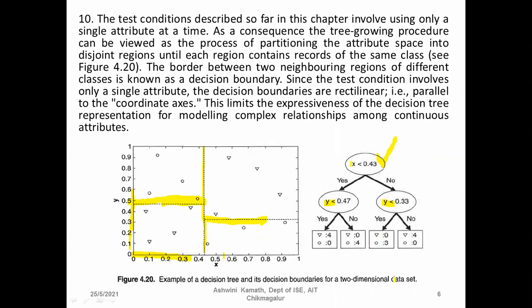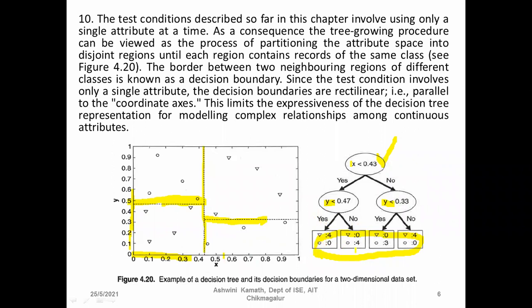We have smaller values here. With this example, it is expressive. We can identify that if the value of x is less than 0.43 and y is less than 0.47, then if the classification is yes, we have 4 values classified as triangular, and when we have no, we have 4 values classified as circular.